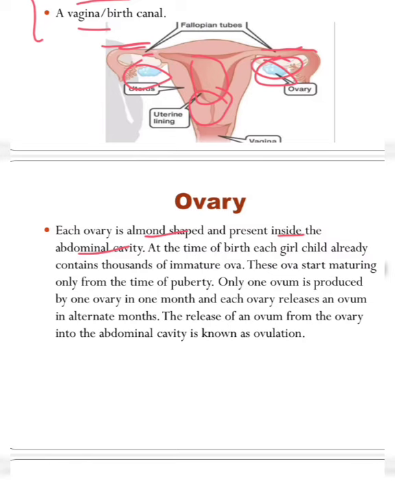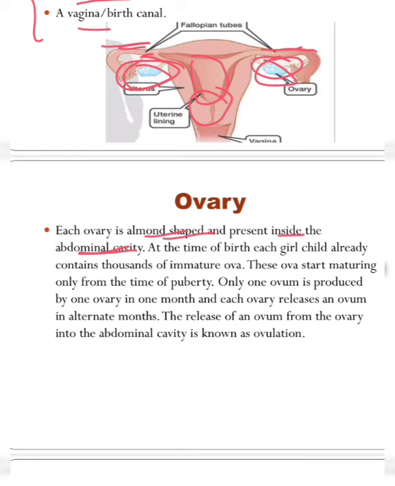What had I told? Ovary. Ovary is an almond-shaped structure. See, this is the almond-shaped structure and it is present inside the abdominal cavity. As we have seen, the male reproductive organ is present outside the abdominal cavity, but here is the difference: the female reproductive organ is present inside the abdominal cavity.